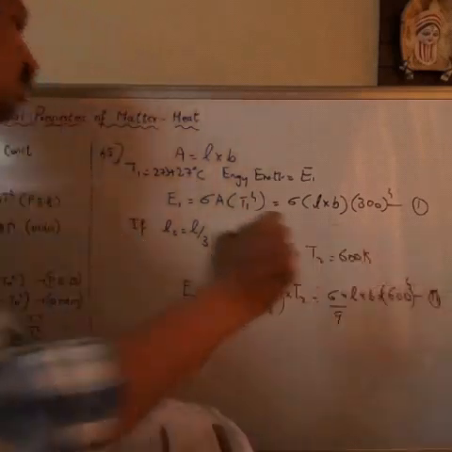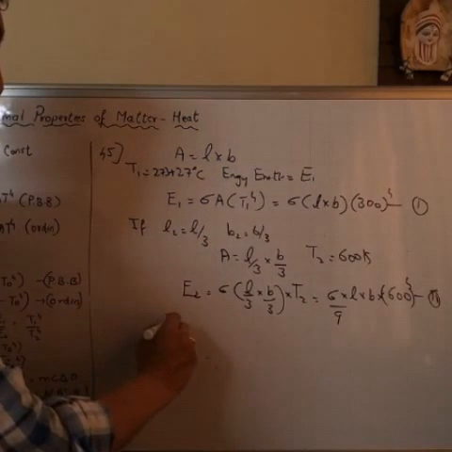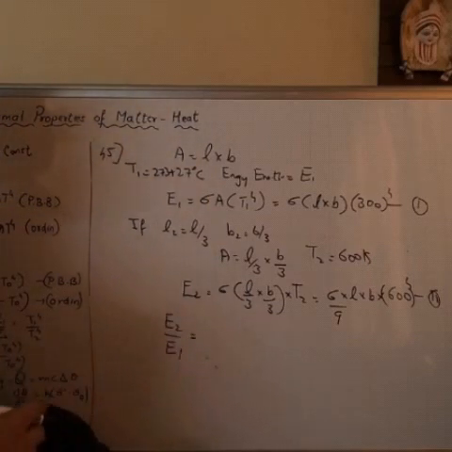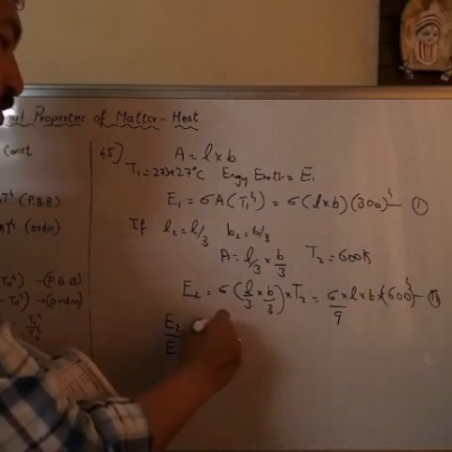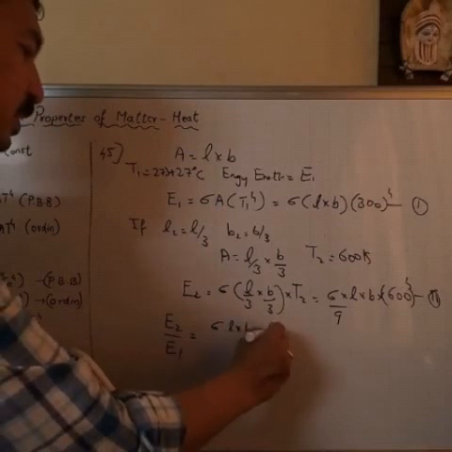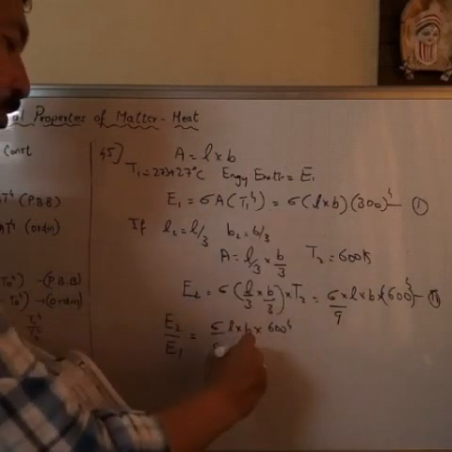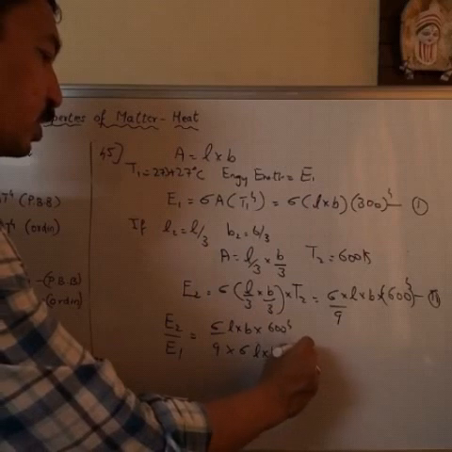Equation 2. Now divide equation 2 by 1. What I get? E2 upon E1 will be sigma L into B into 600 raised to 4 upon 9 into sigma L into B into 300 raised to 4.